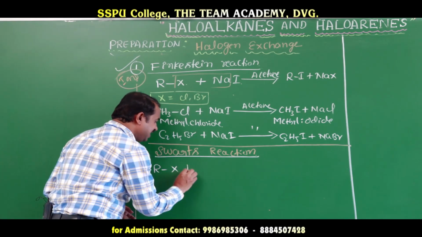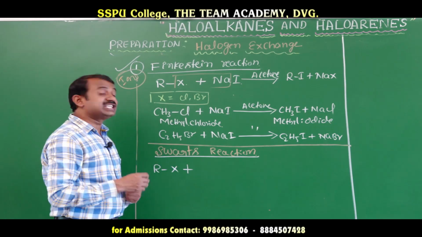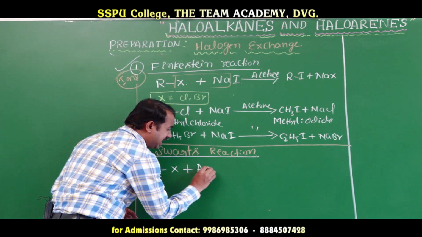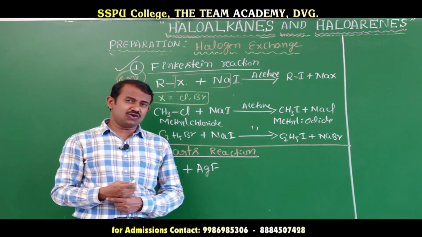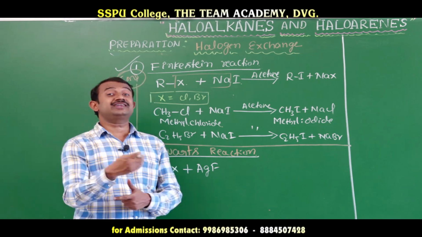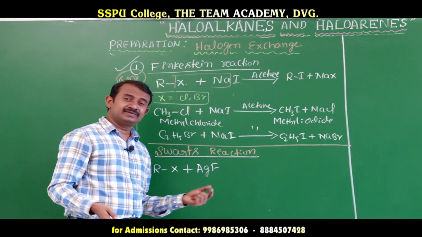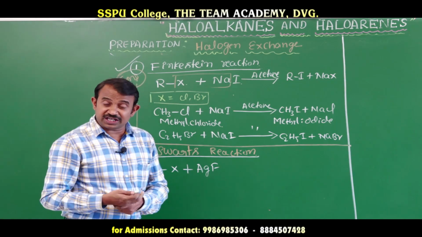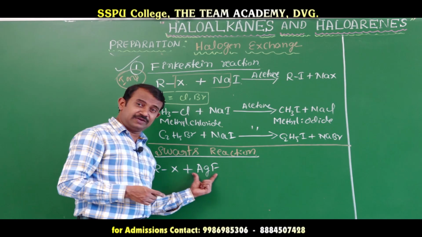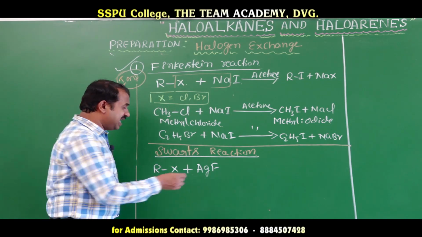The alkyl halide reacts with a metal fluoride: silver fluoride, cobalt fluoride, or SbF3, antimony fluoride. These are all metal fluorides that react with alkyl halide.